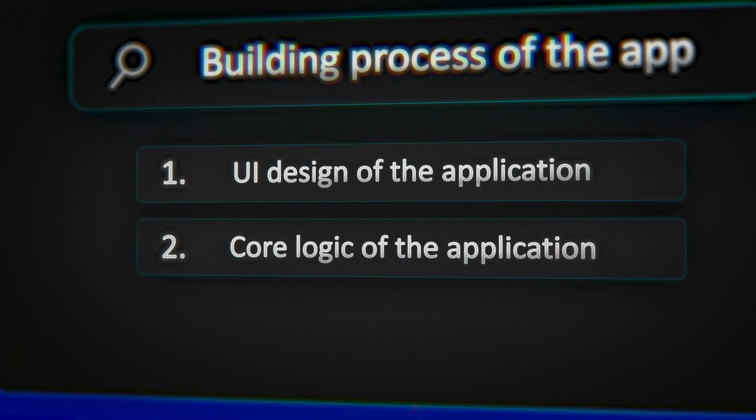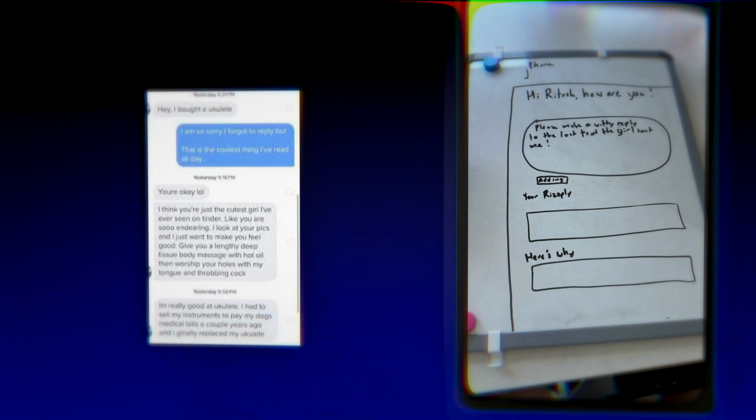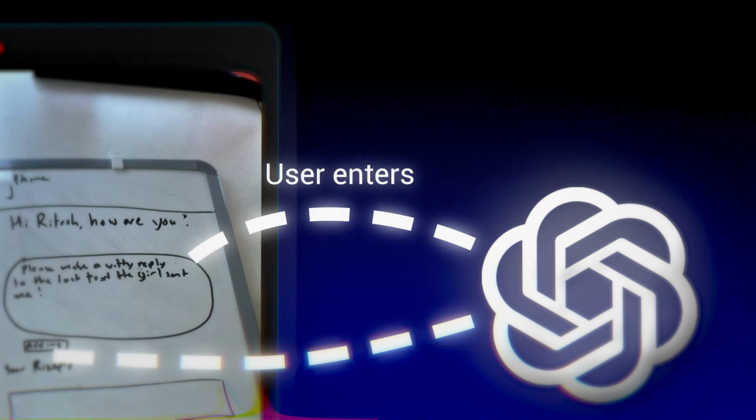Now, the next part is building out the core logic of our app. I believe it's super simple. We're just gonna allow the user to add an image from their phone. Then on the back end, we're gonna send the image to OpenAI's API with the prompt letting ChatGPT know that it must make the perfect reply to move the conversation forward. On top of the prompt that the user enters, you have a system prompt that we will write that will let OpenAI know what its purpose is.